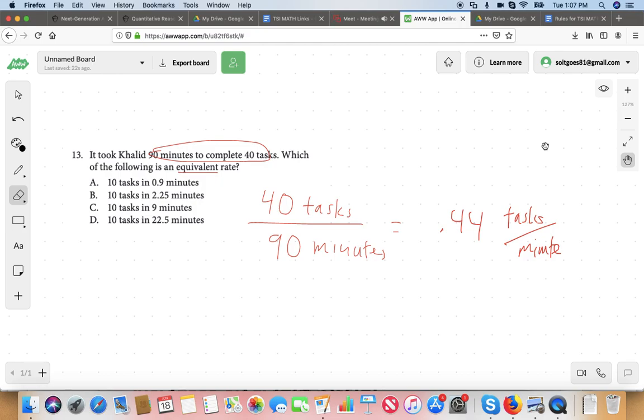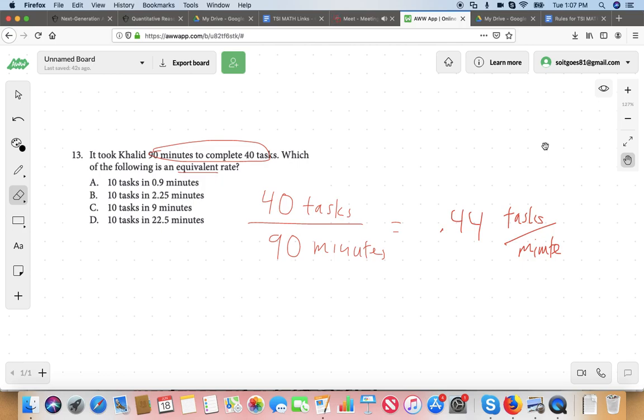If it was 80 minutes, he was doing 40 tasks, and then it would be half, 0.5 tasks per minute. He's doing a little bit less than half a task per minute. So that's why it takes him 90 minutes to do 40 tasks. He's not doing 90 tasks in 90 minutes. He's doing less than a task per minute. Does that make sense?